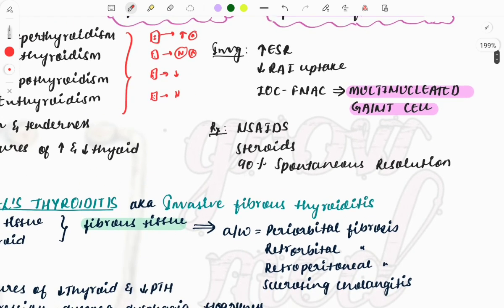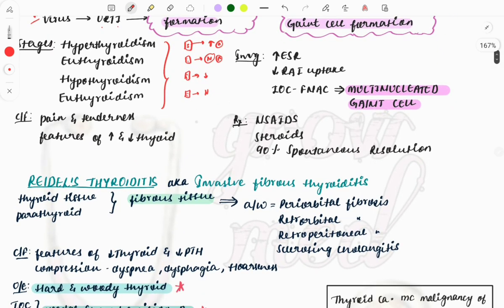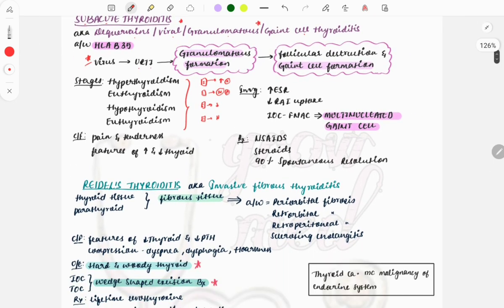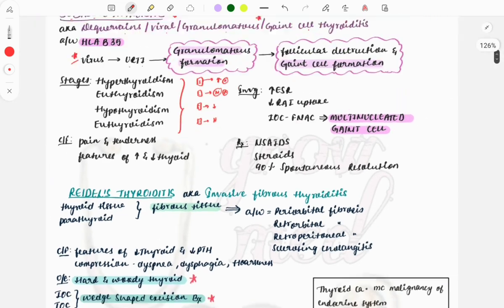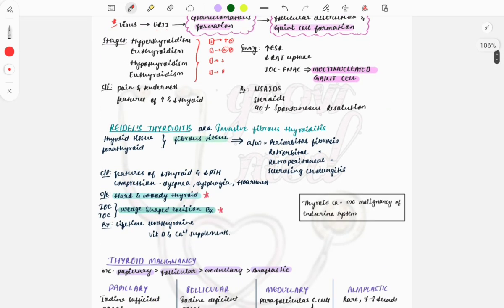Then this is the treatment which we will be using. See, 90% already discussed that it reduces spontaneously. If in the serious cases it does not reduce, then we will be using NSAIDs or the steroids. So this was about the subacute.